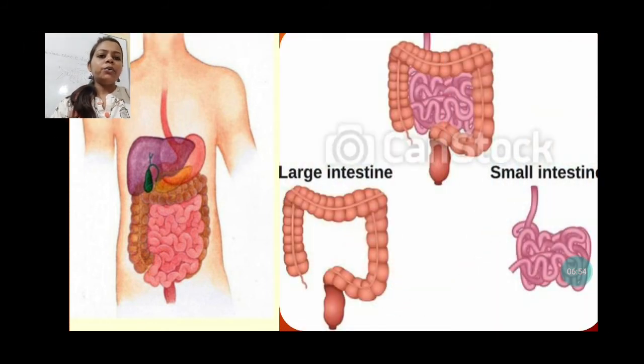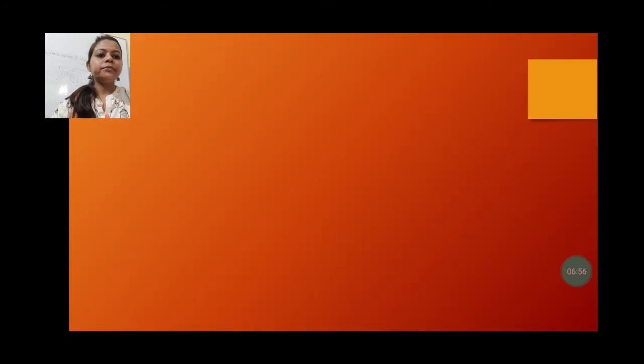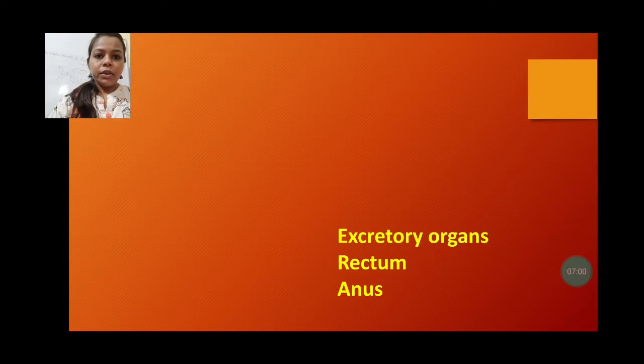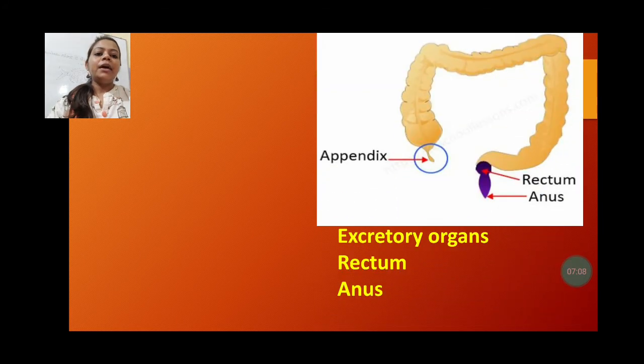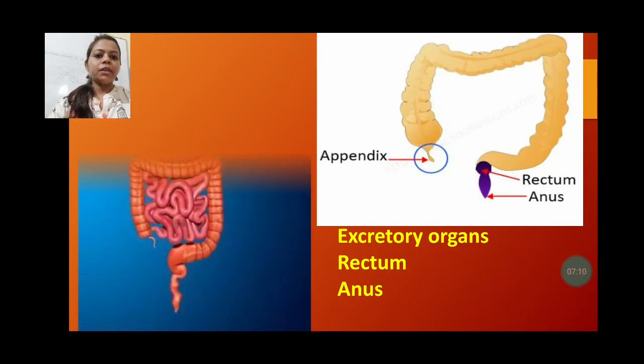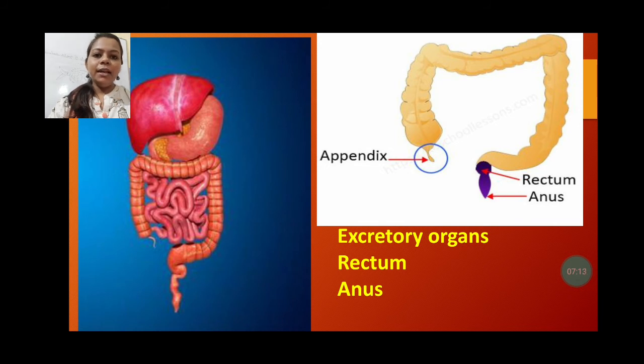Next we are going to discuss the excretory organs. Excretory means those organs that help to remove waste from our body, and what are they? They are the rectum and anus. In our body, these are the last organs of the digestive system.